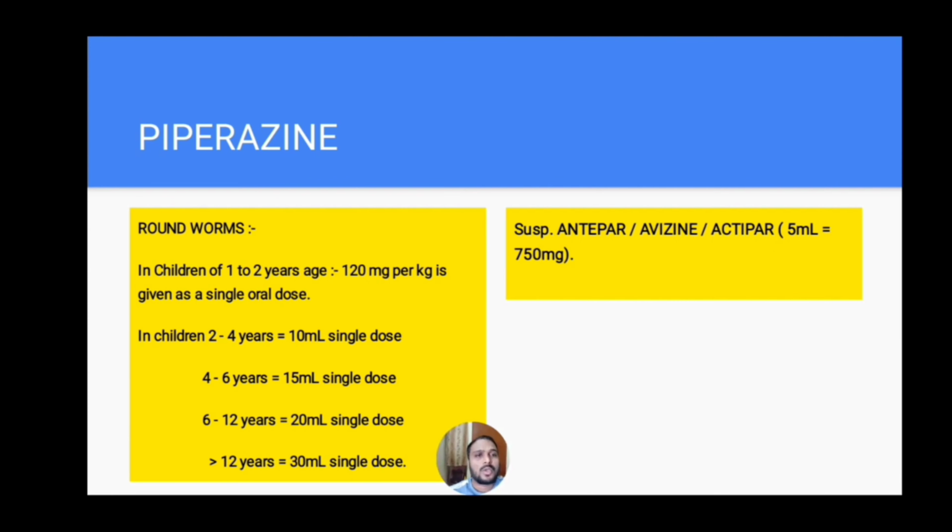And for children more than 12 years and in adults, it can be given as 30 ml as a single dose. Piperazine is available in the form of suspension, Antipar or Avizine or Actipar, and each 5 ml of the suspension contains 750 mg of piperazine.